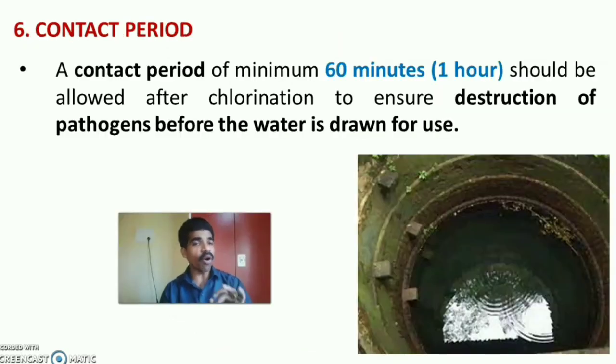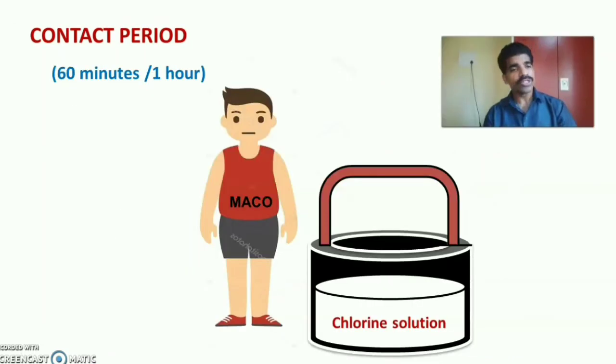The next step, the sixth step, is contact period. A contact period of minimum 60 minutes, that is 1 hour, should be allowed after the chlorination process to ensure the destruction of pathogens before the water is drawn for domestic use. So, a contact period of minimum 60 minutes or 1 hour. So, MACO, before the procedure, explained to the family and made them understand well, and they had already collected the necessary water for their basic needs and stored it in a particular container. So, he kept a contact period of 60 minutes to 1 hour after the chlorination process.